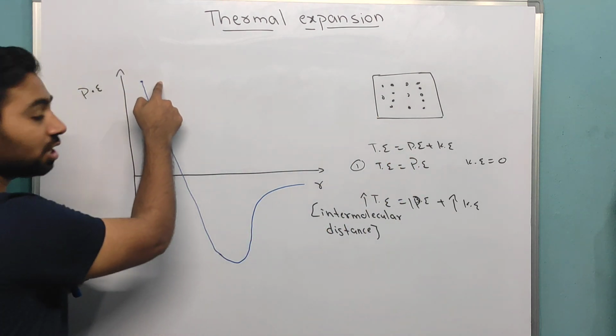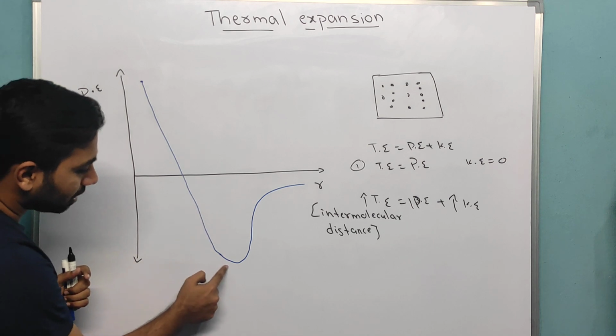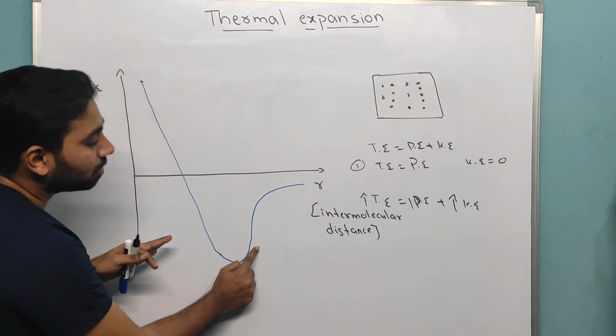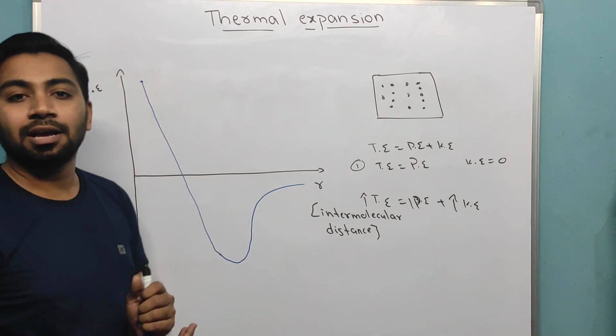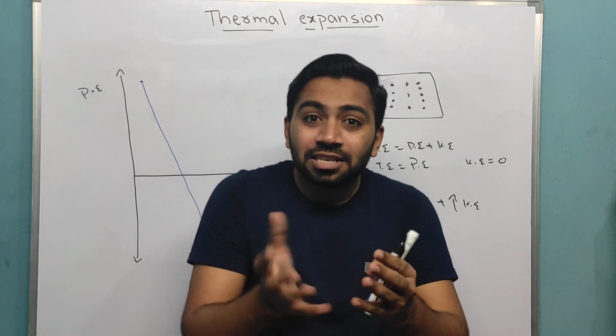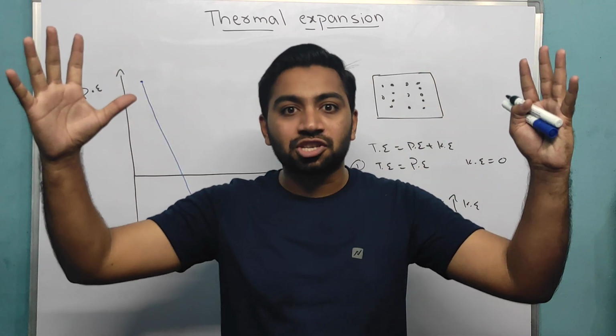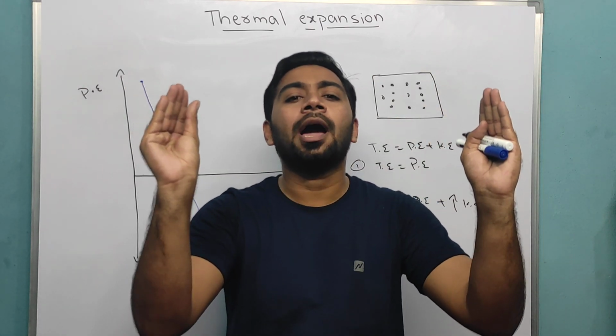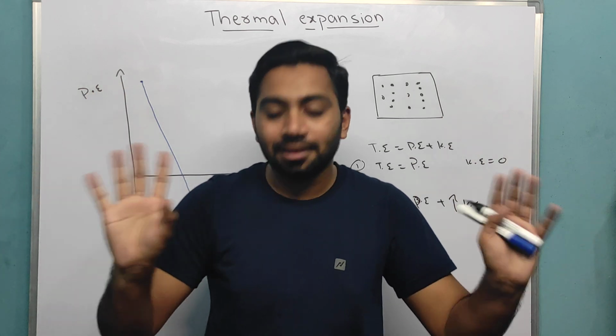Like this, potential energy is decreasing. At one point this is the maximum decrease, then again it will start cooling. So if you heat any metal, first that metal will expand, more expansion, then again a little it will cool and then it will stop. Okay, now this is the main thing.